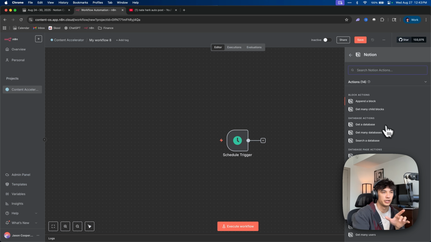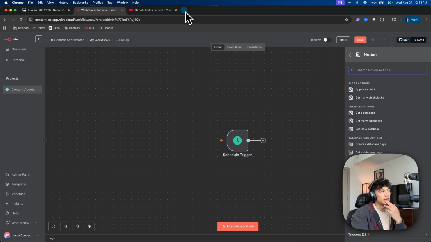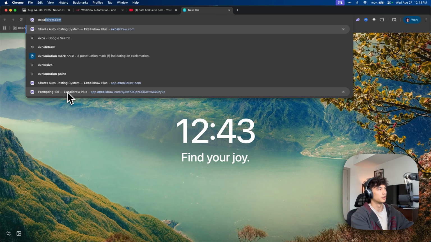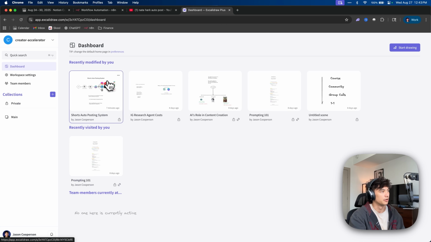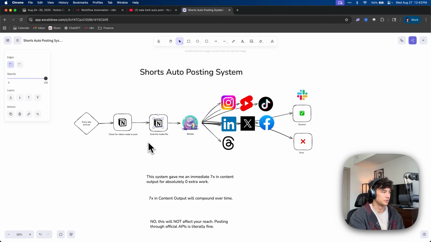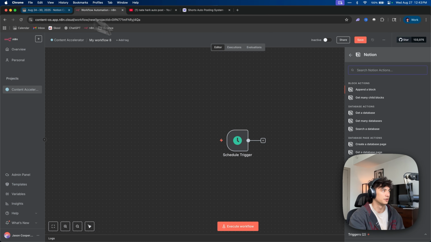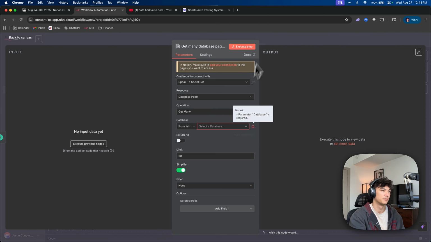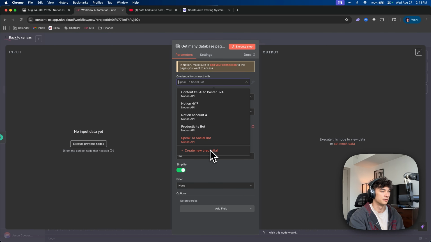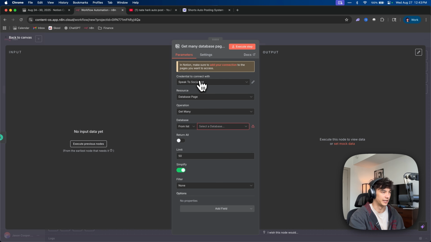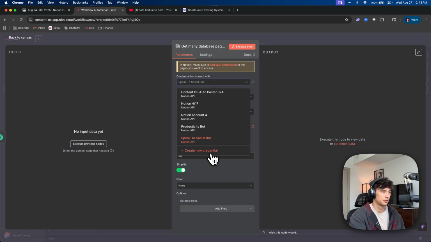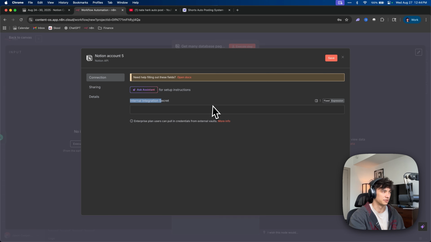Okay, Notion, and then we need to, if we go back to Excalidraw, the next thing that we need to do is check, right? So we need to check, which would be get many database pages. Yeah. So when you have the Notion node in n8n, you need to go make a new credential. I already have a credential that works, but I'm going to walk you through the process of making a new credential because it's kind of complicated sometimes.